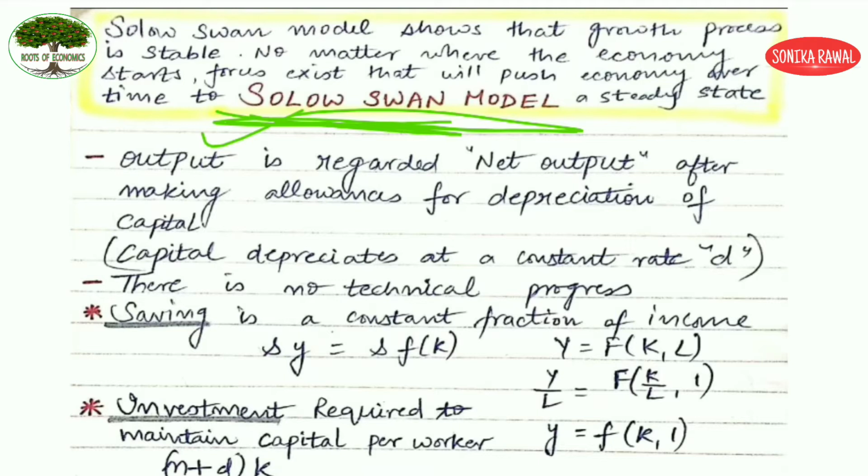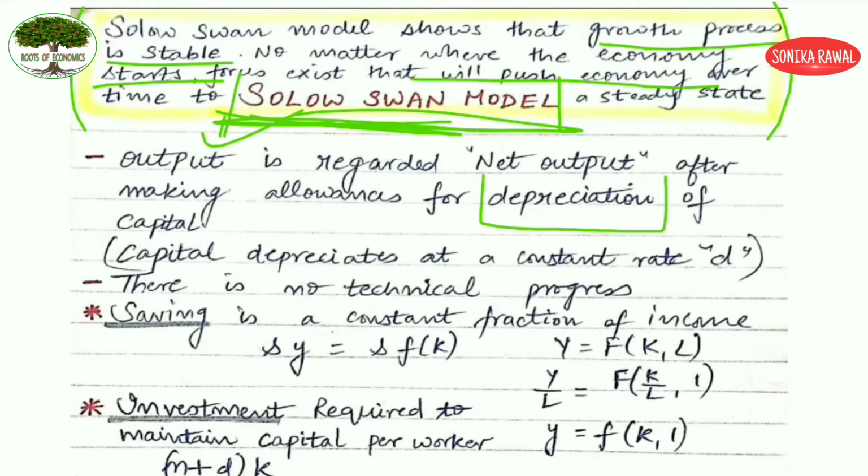So what is so special about the Solow-Swan model? The Solow-Swan model considers the effect of what? Depreciation also. Okay, so let us start. Let's start with the introduction, which is written here in the yellow box. The Solow-Swan model shows that the growth process is stable. No matter where the economy starts, forces exist that will push the economy over time to a steady state.